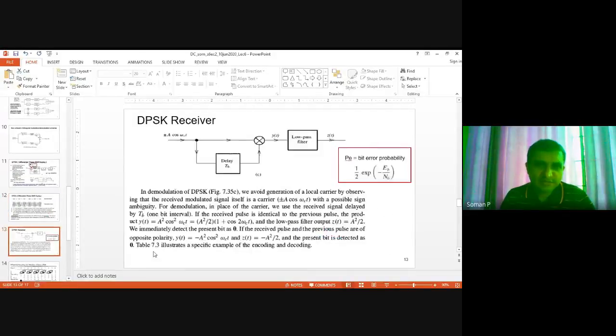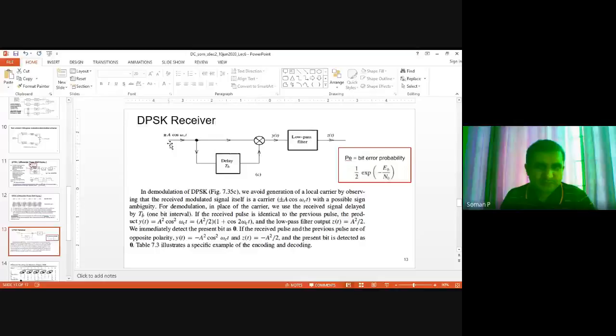Now, I talked about the receiver exactly. That is depicted here. The input signal is coming, a cos omega ct, that is the transmitted signal. Obviously, there will be some additive white Gaussian noise. And a delayed version, meaning the previous carrier in the previous bit time, is multiplied. That's what we just discussed. And then that is passed through a low pass filter.